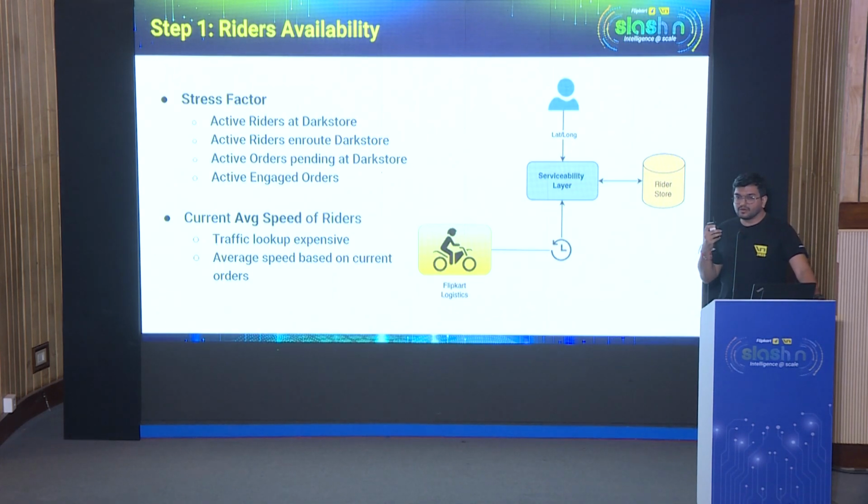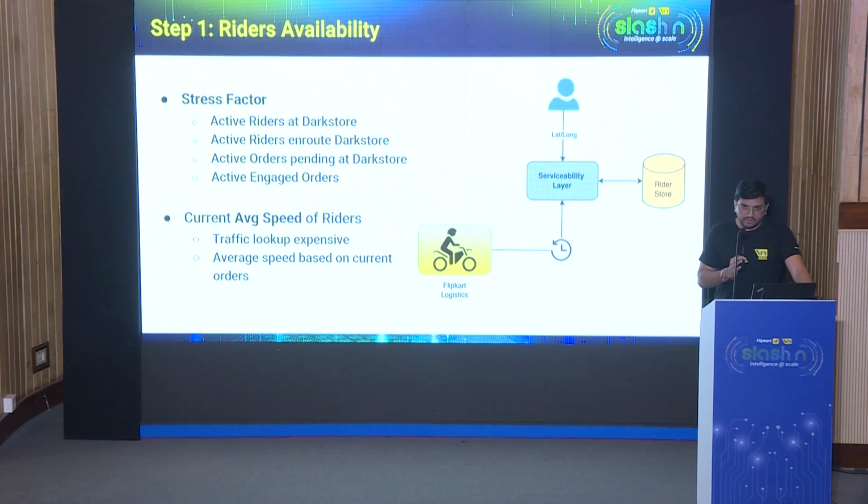What we do is, from our logistics partners, we continuously sync the data of the on-ground orders which are being delivered right now, as well as the rider and the dark store information from the ground. So we get four types of information. One is active riders at the dark store: how many riders are currently available at the dark store, so that I am able to take exactly that many orders, which can be immediately picked up.